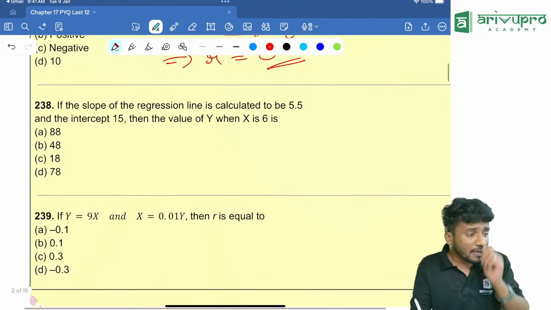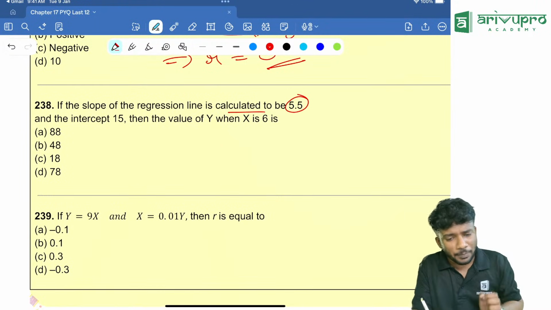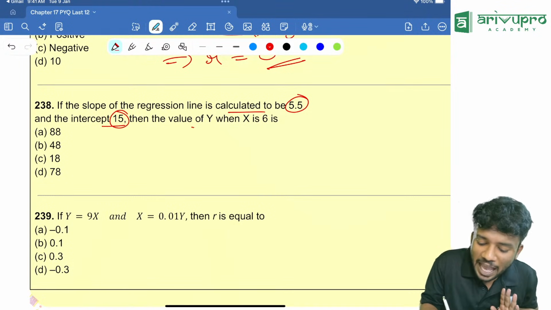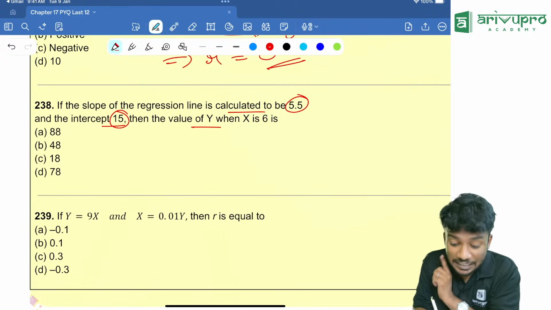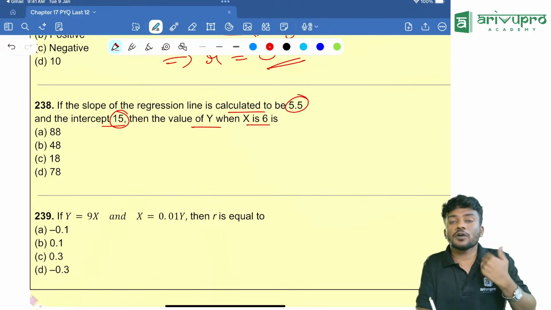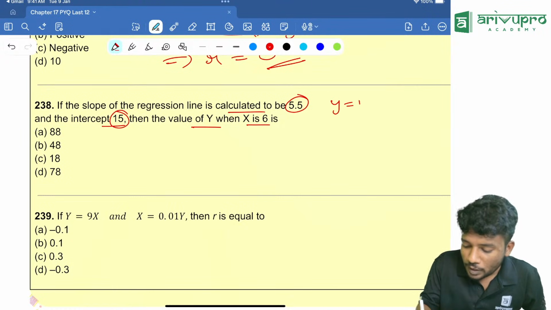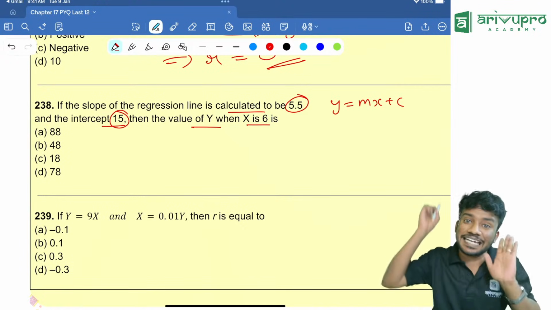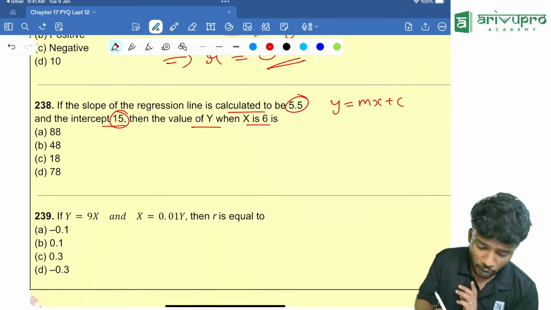Next question. If the slope of the regression line is calculated to be 5.5 and the intercept is 15, then the value of y when x is 6 is the question. How to find this? Very easy. We know the general form, y is equal to mx plus c. That is the general formula of a straight line, which we have studied in very young class. Correct? Now here what are they saying?